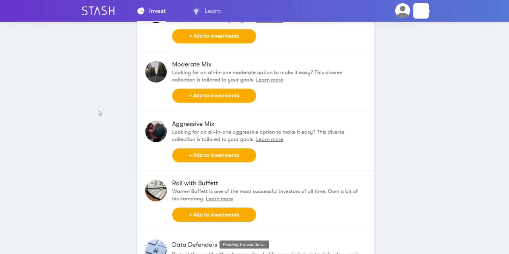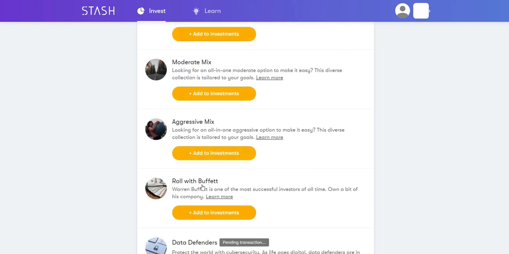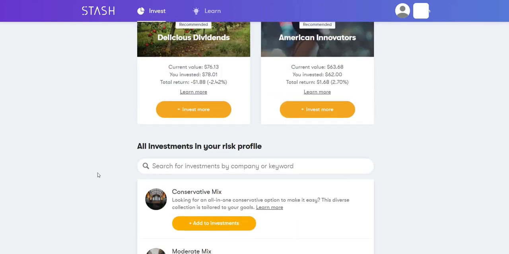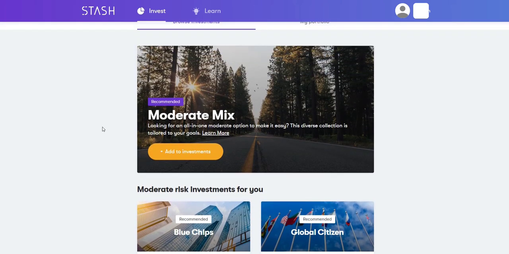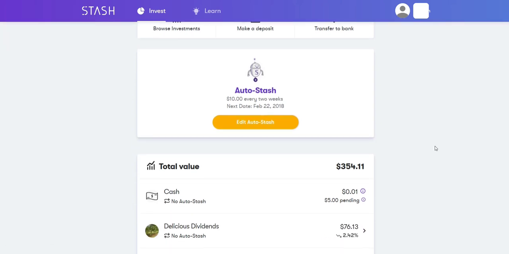So I'll go into what I currently have. And the cool thing with Stash also is you can set it to automatically invest. The amount is a minimum of $5 that you can invest, and you can do that weekly, bi-weekly. If you have, let's say, Roll with Buffett, Data Defenders, and Equality Works, you can set it weekly to where it buys $5 of each every single week, so for a total of $15. So it's very nice, and you can turn that feature off. It's called Auto Stash.